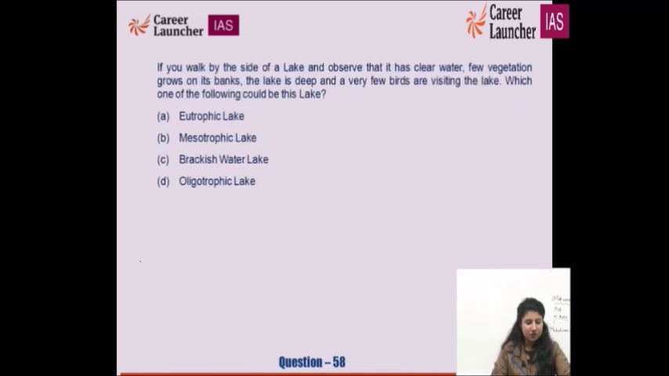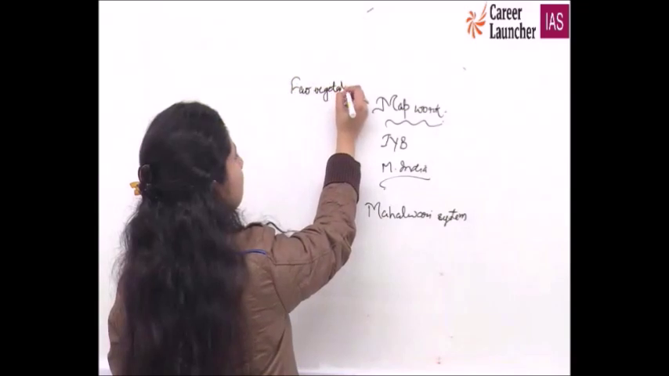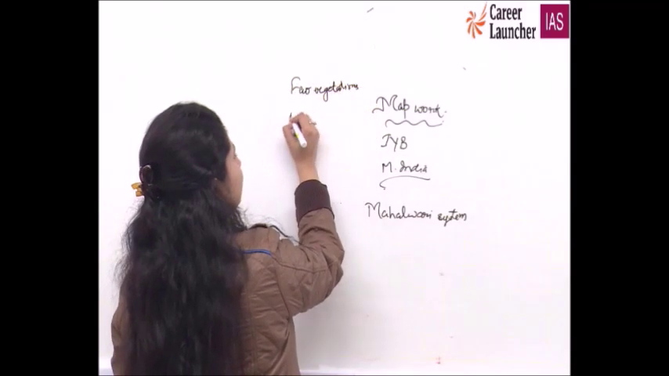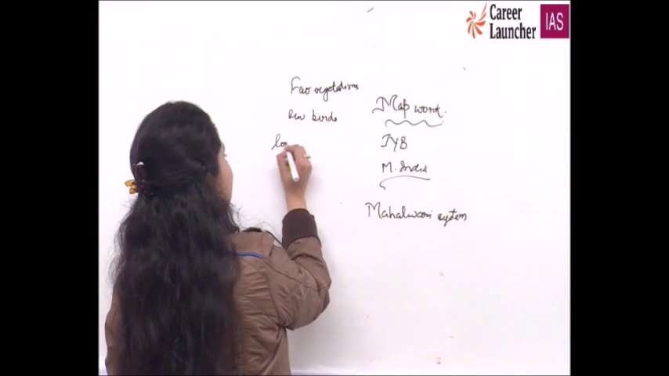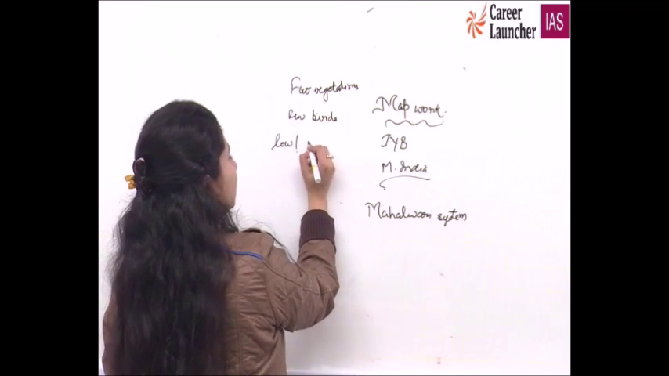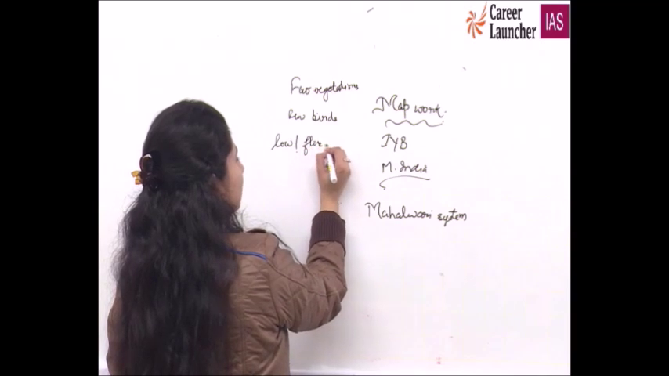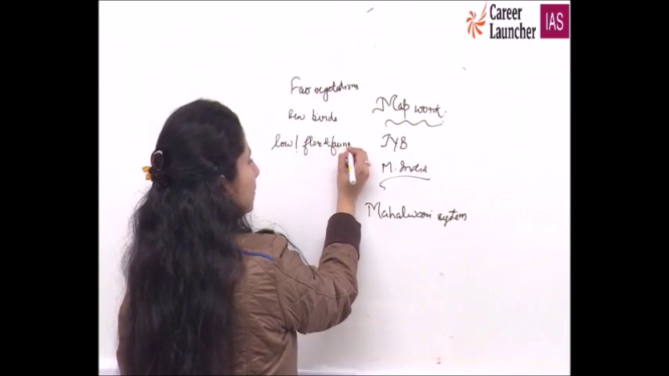If you walk by the side of a lake and observe that it has clear water, few vegetation, थोड़ी बहुत vegetation है, grows on its banks, and the lake is deep and very few birds are visiting the lake. Very few birds. Certain keywords are there. Few vegetation, few birds, that means low in biodiversity, low in flora and fauna, right?